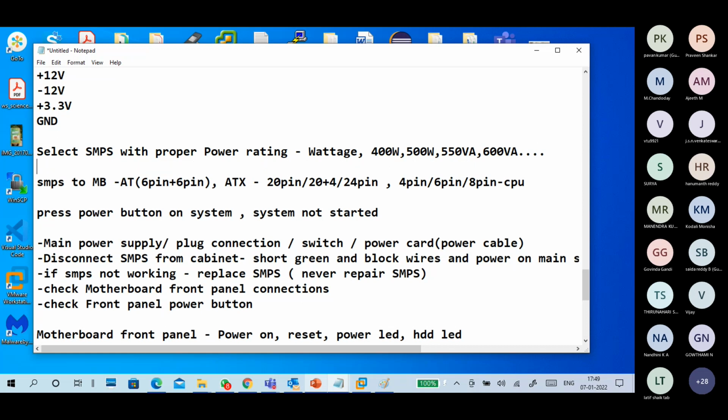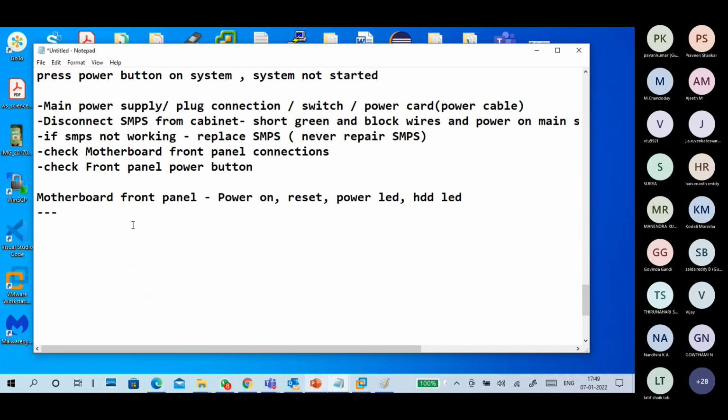So proper power rating, like when you buy a bulb, a 40 watts bulb, 10 watts bulb, 7 watts bulb. You are purchasing, right? So wattage. Okay. Or you can say VA also. For motors, KVA, kilowatts. Okay, like that. That is a motor. Next.